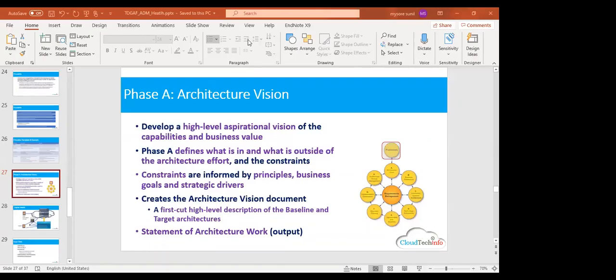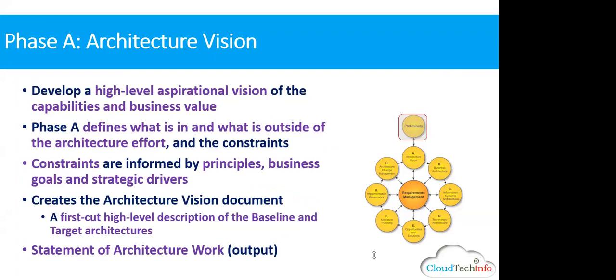Now I just finished the P phase from the exam perspective, what is needed. So let me go to the A phase now. I'll be talking about the output of the document in the next class. I did not want to go in depth on it. Next class, I'll just show the document, how it looks. Okay, I just got a message here. You guys can see my screen? Yes, you can see my screen.